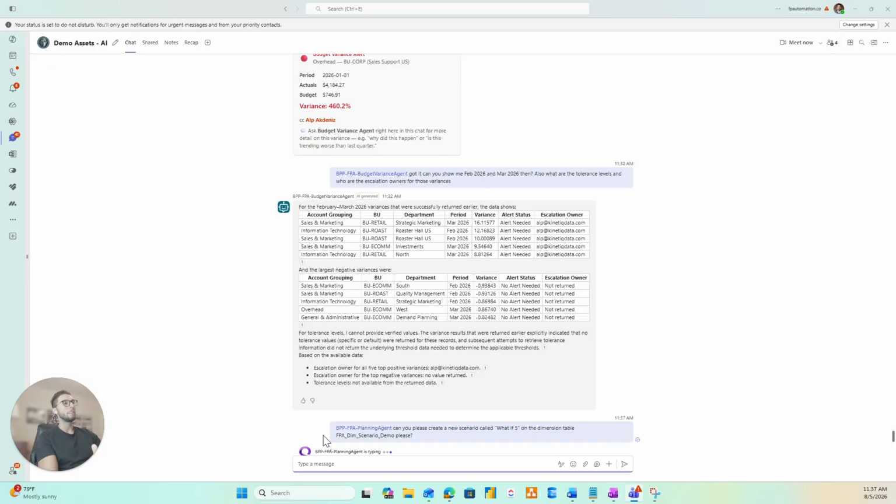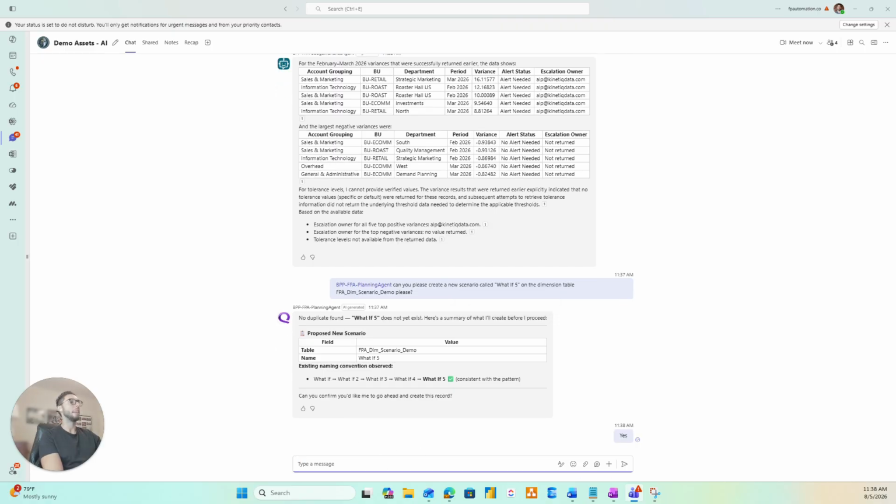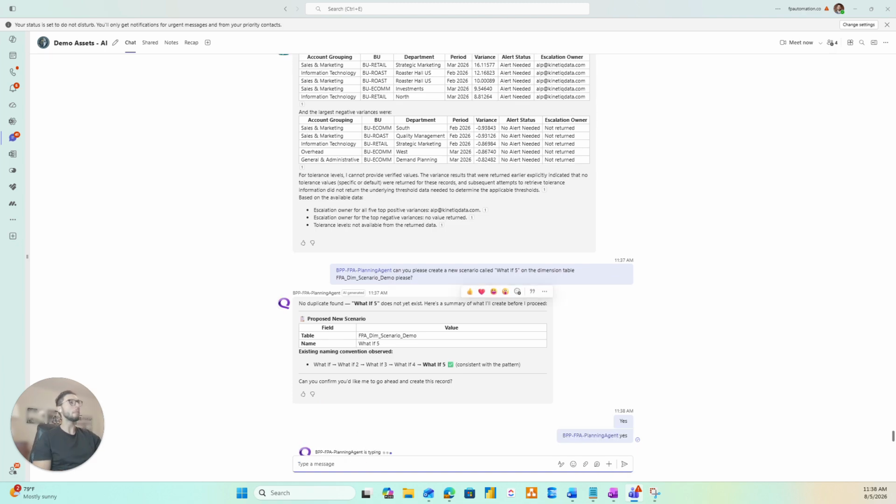So what you're seeing here is this agent going ahead and running this particular solution. What we love about this agent is it's also making sure, and again, these are all instructions that can be programmed through Copilot Studio, that we always have a check mechanism. So I'm going to go ahead and say yes, that I do want it to do this, and I just have to tag the agent to let it know that I am good for it to proceed. And it's going to go ahead and run this process.